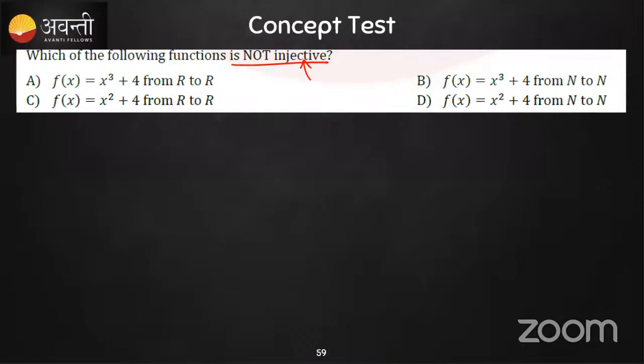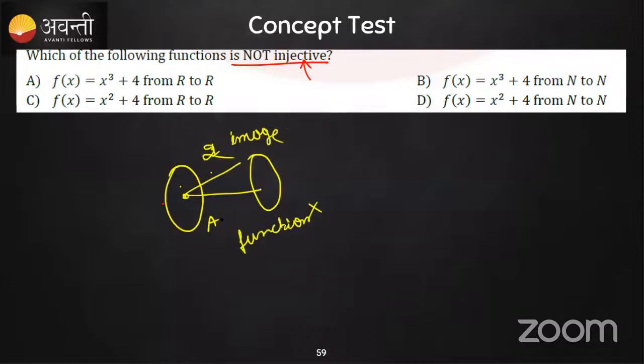If one element of A is matched to two elements of B, then that is not a function. So Darshan's doubt is, see here, if this is a set A and one element of A is mapped to two or more elements, then in order to be a function we need to have one image only, right? But here we have two images, so it is not a function itself. If it is not a function, then it is not onto or one-one or anything else.